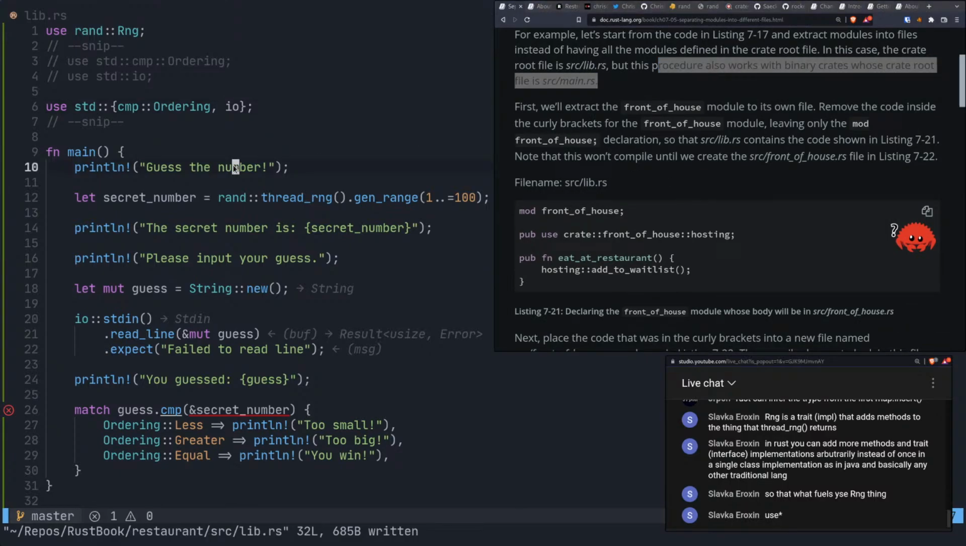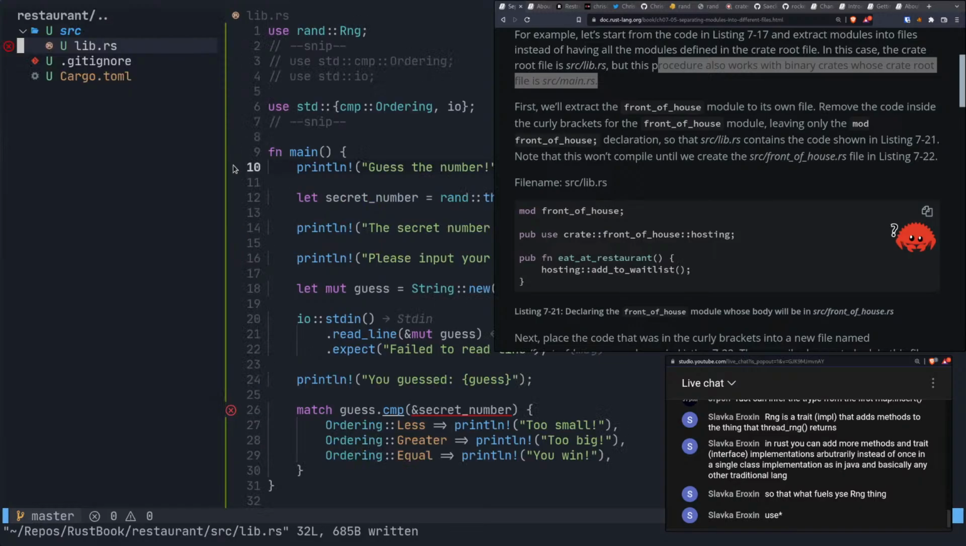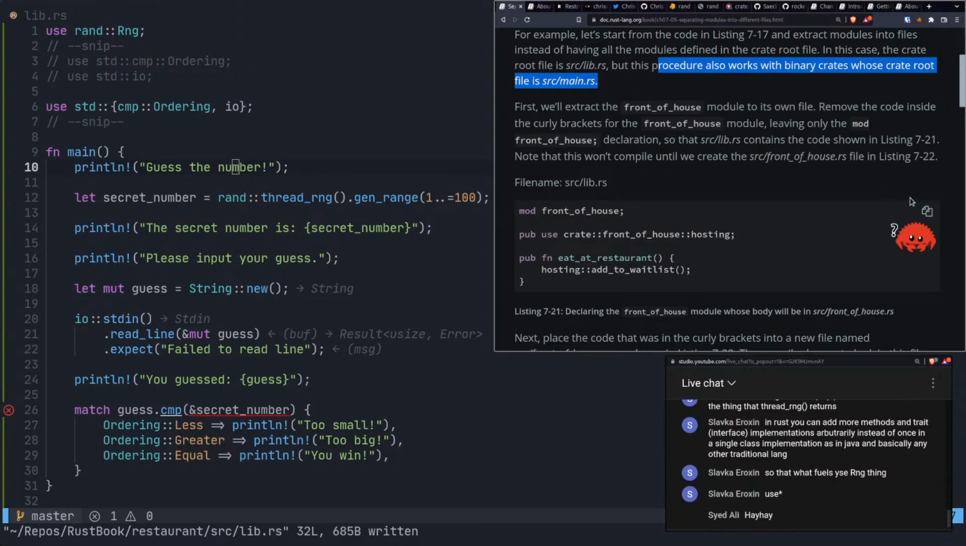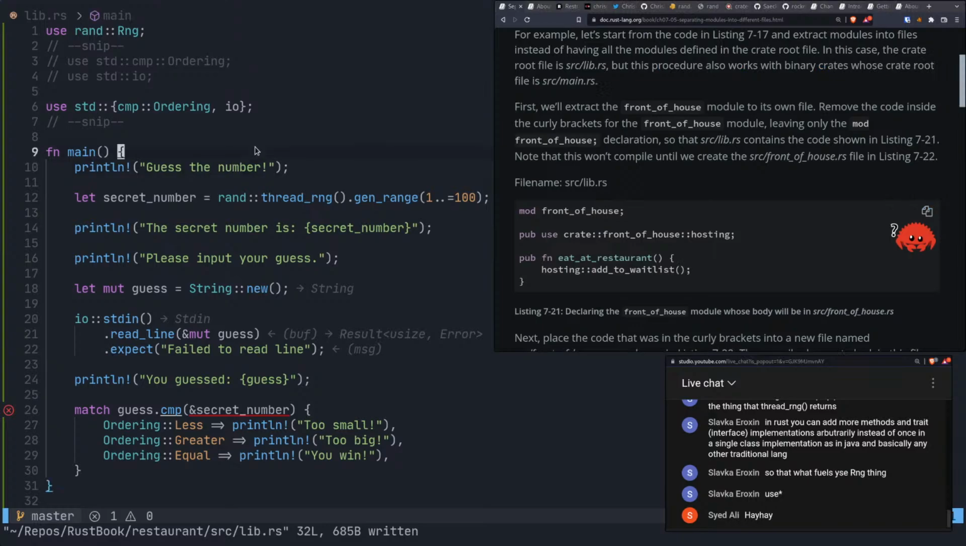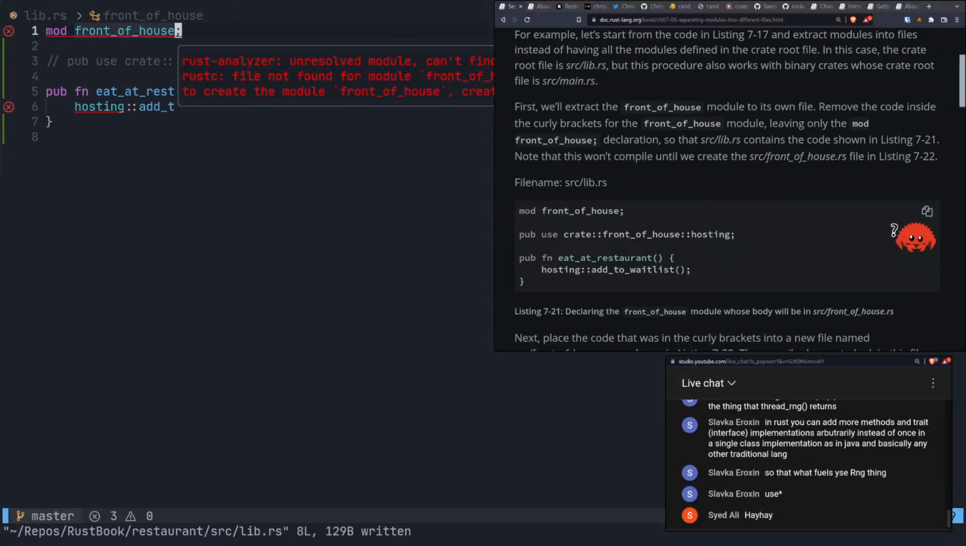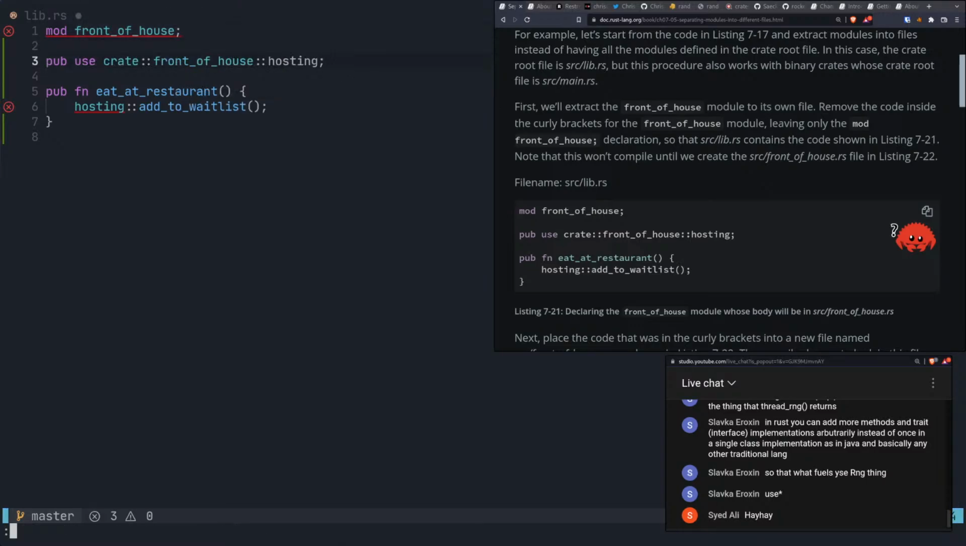I don't really have that code still, as far as I know. Where am I right now? I'm still in lib.rs. So we're going to extract some code here. Let's see. We've got this mod front_of_house, and we've got this. What's the problem? We don't have hosting anymore. And then this thing, also we're trying to import it, I'm assuming. So this is how we have it set up, but we need to create some more files.